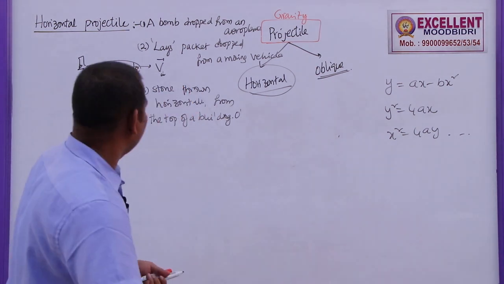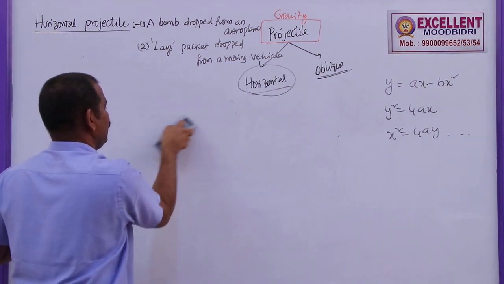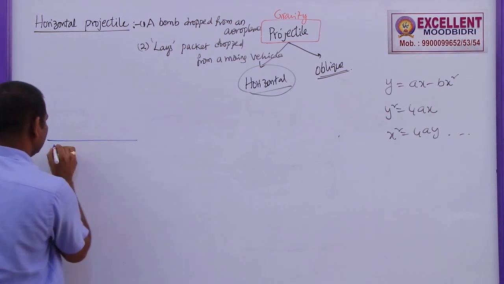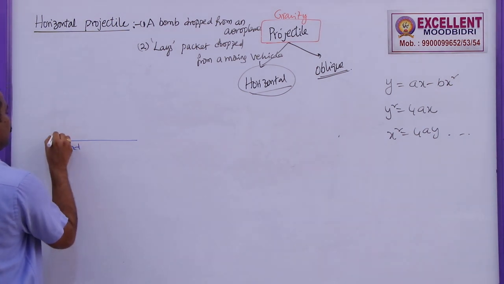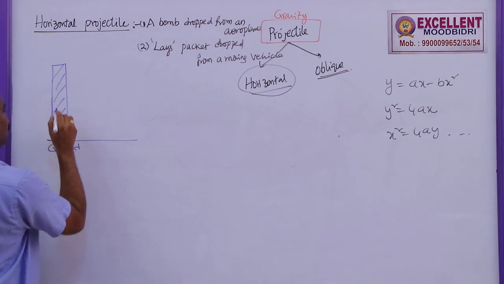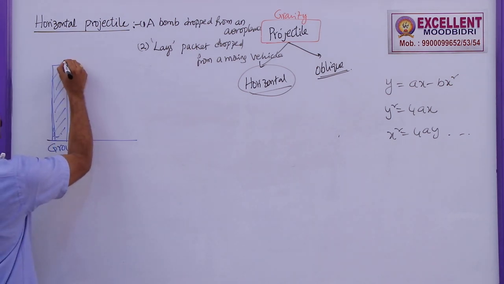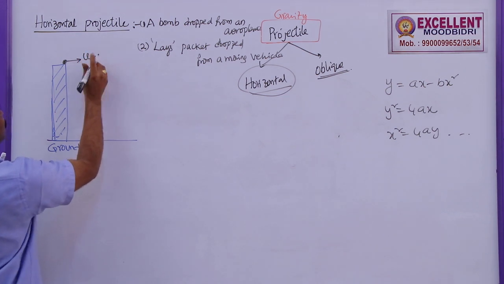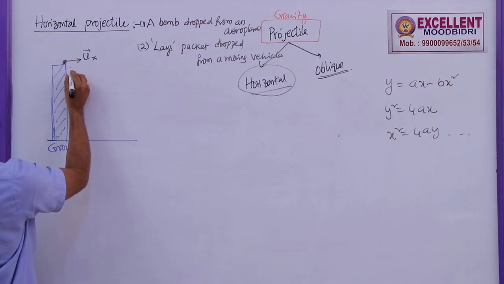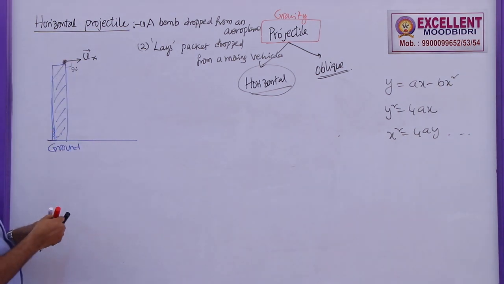Now here in this case, I am going to take one body which is thrown horizontally from a height h above the earth surface, that is above ground level. Let me take this as the ground level, and this is a building or tower or some object. If an object is thrown horizontally with velocity ux, that is velocity along the x-axis, as this angle is 90 degrees, what is the vertical component of this velocity?